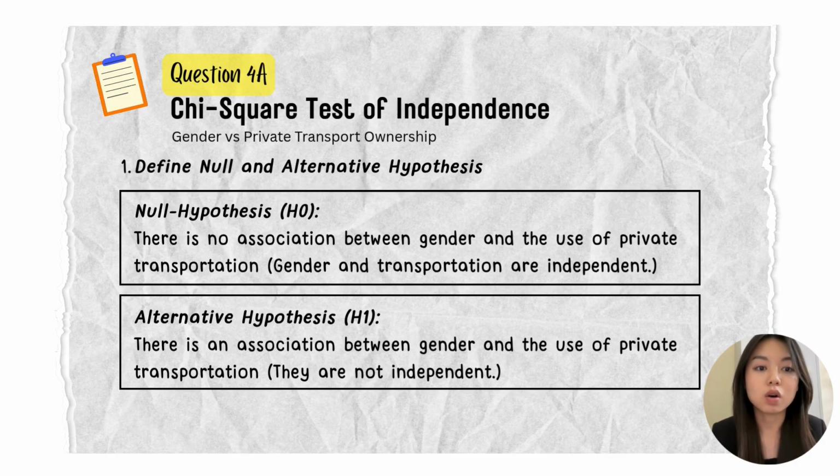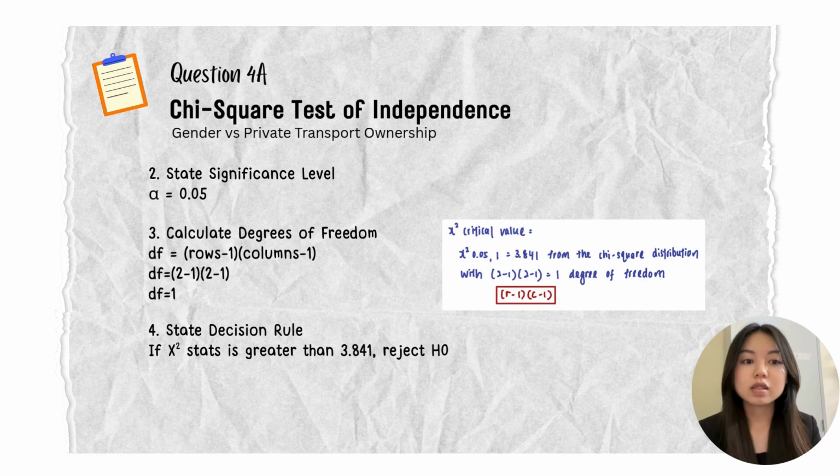The null hypothesis, or H0, states that there is no association between gender and the use of private transportation. On the other hand, the alternative hypothesis, which is H1, states that there is an association between gender and the use of private transportation. Next is the second step, which is to state the alpha. So I take the alpha as 0.05. The third step is to calculate the degrees of freedom, which I get as 1.